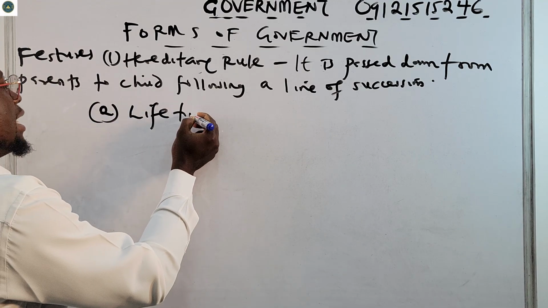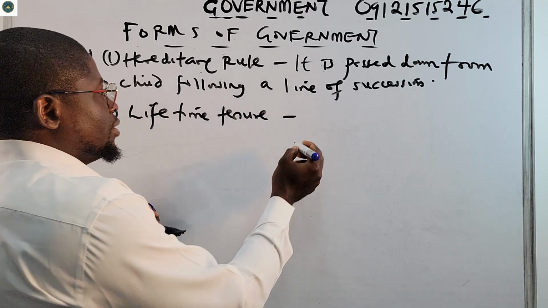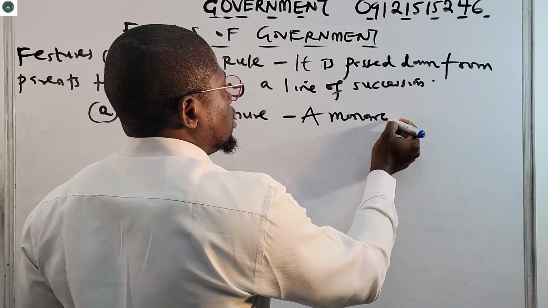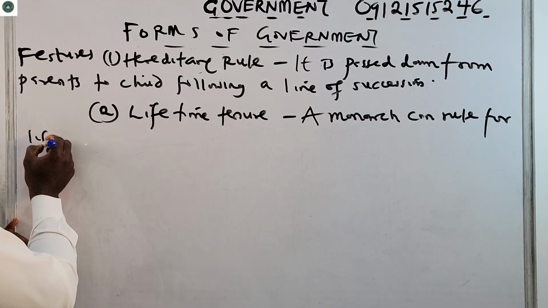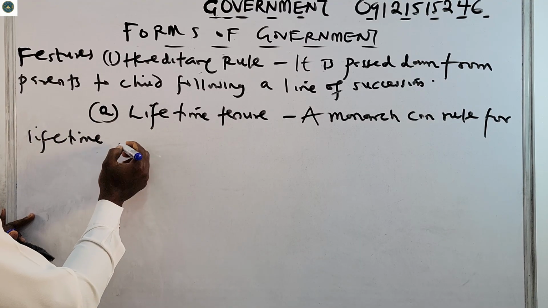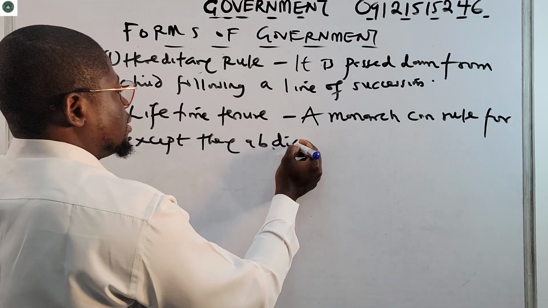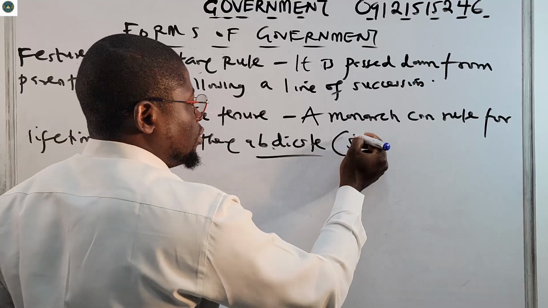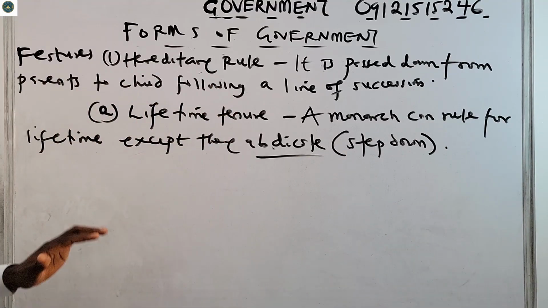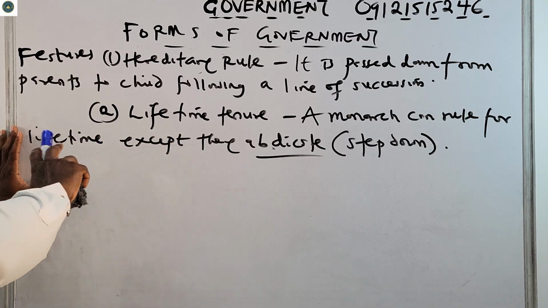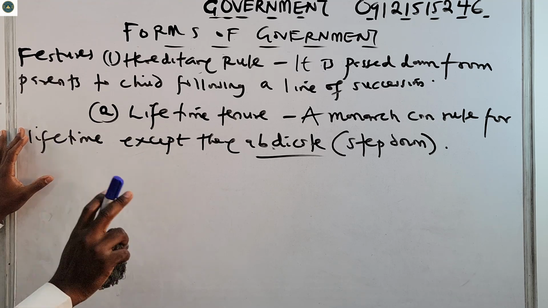So number two, lifetime tenure. Another feature is lifetime tenure. A monarch can rule for life, except they abdicate. This is a new word. It means step down. So a monarch can usually rule for life, except that the monarch decides to step down. So, lifetime tenure.